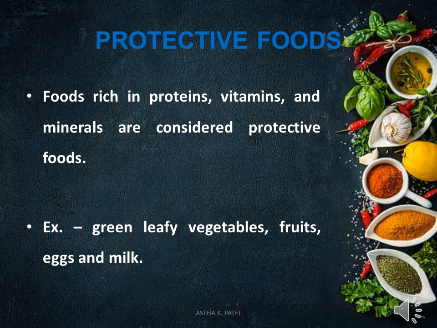And the last type under the predominant function is protective foods. Foods rich in protein, vitamins and minerals are considered protective foods because these nutrients are essential for our body to protect it from foreign material and infections. Because of these nutrients, we are able to boost our immune system, and if our immune system is strengthened, it will protect us from various kinds of infections.